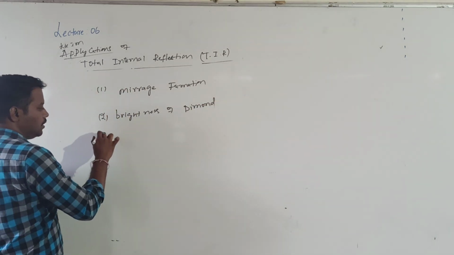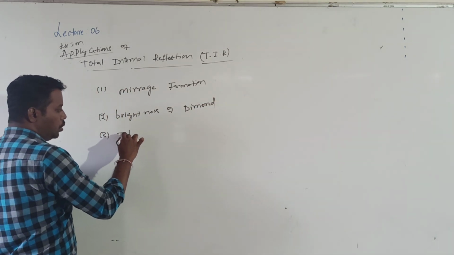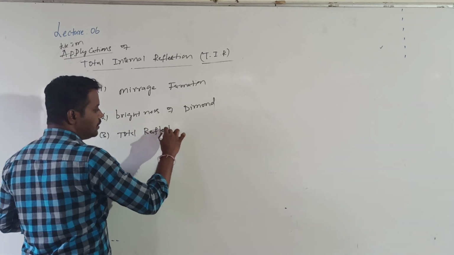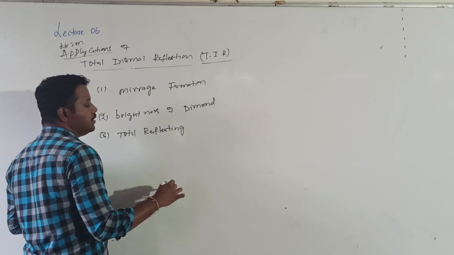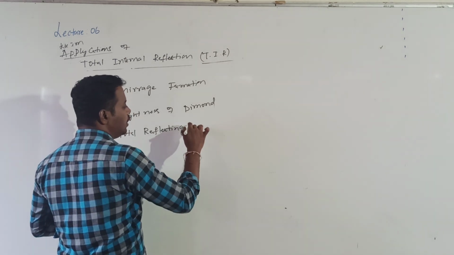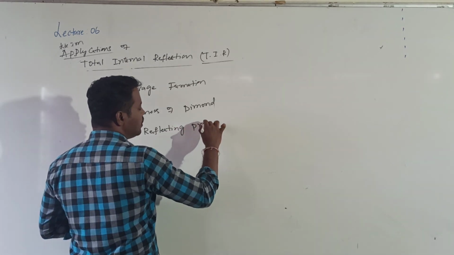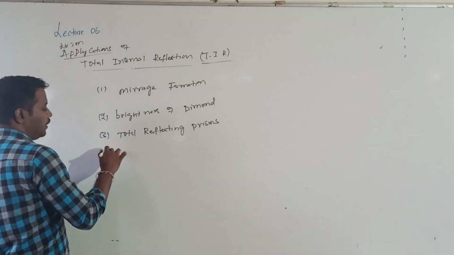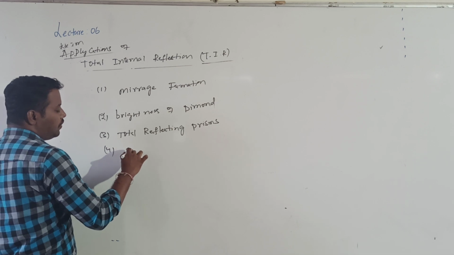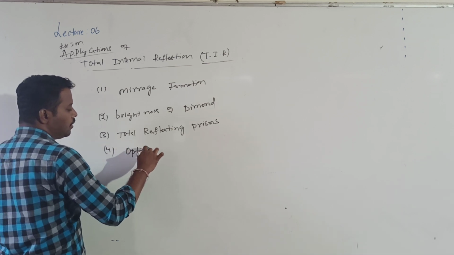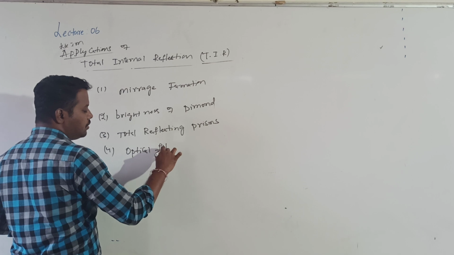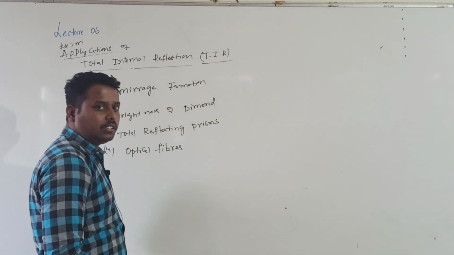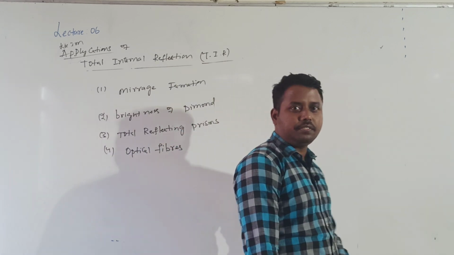And one more is we can design total reflecting prisms to invert the image without changing the intensity. Total reflecting prisms are based on this TIR only. Last, very important for us, is optical fiber. So what are optical fibers? We'll come to know. Optical fibers are applicable on this total internal reflection only.